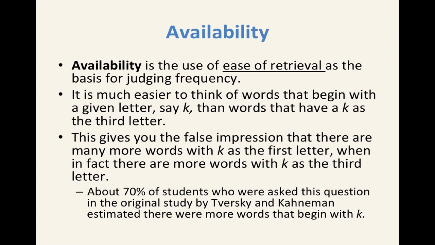Availability is the use of ease of retrieval. So in other words, how easy is it to remember something? That becomes the basis for judging how common something is. If I can think of it easily, if I can remember it very easily, then it must be very common. And so we find that it's much easier to think of words that begin with a given letter, like the letter K, than words that have K as a third letter.